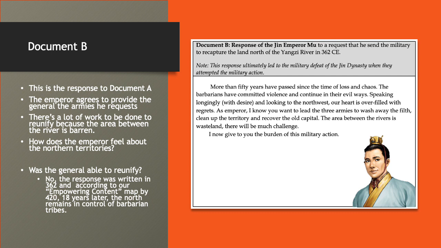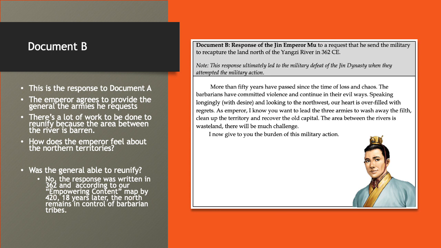All right, document B. This is actually the response of the Jin Emperor Mu to a request that he had sent the military to recapture the land north of the Yangtze River in 362. So document B today is actually the response from the emperor to the general's request that we just read in document A, which is kind of cool that they both survive. All right. This response ultimately led to the military defeat of the Jin dynasty when they attempted the military action.